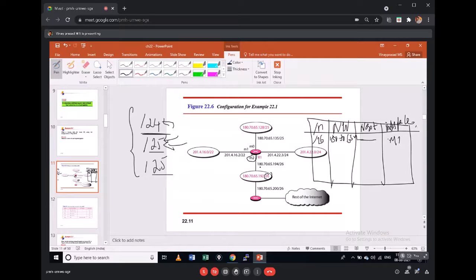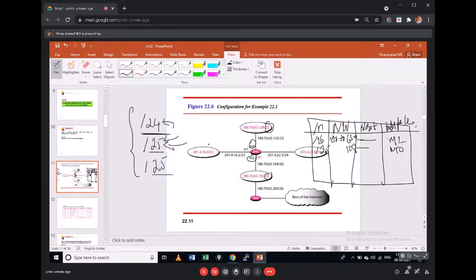The next one with the highest subnet mask out of these is /25. I write /25, and the network address is .128. The next hop address is null because it is directly connected, and the interface it is connected to is M0. I have to write M0.